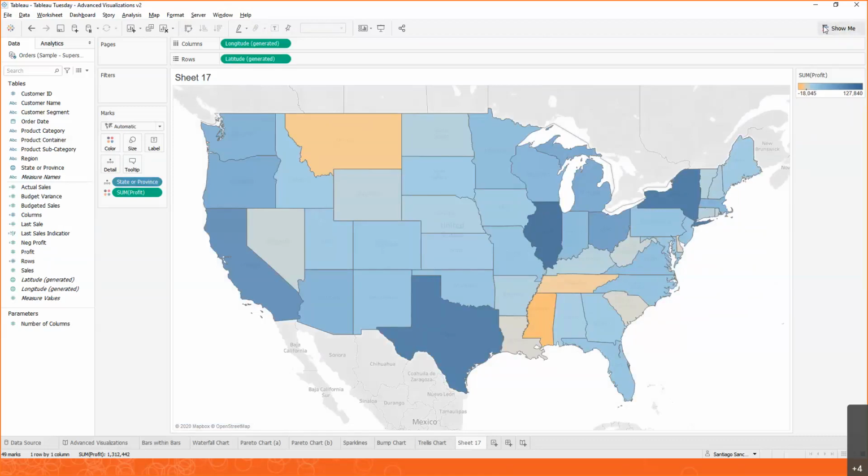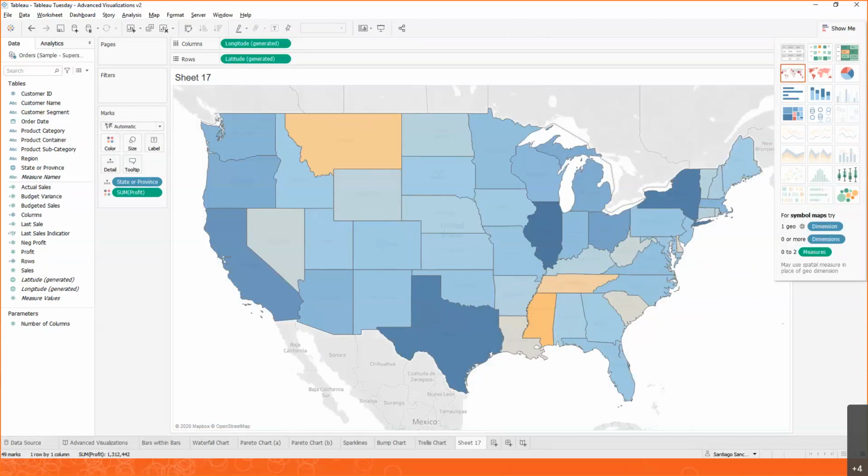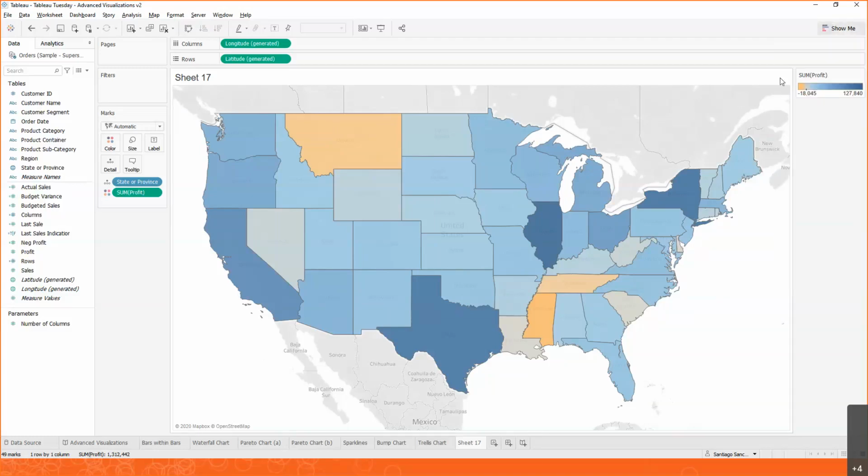But again, what happens if there are some other types of visualization that we want to use that are not in Show Me? For example, I cannot see here a waterfall chart, or what I was going to show you first, a bars within bars type of chart, or a Pareto chart. So that's when we need to start to use other elements in Tableau Desktop to help us build those visualizations. So with that, let's go into advanced visualizations.